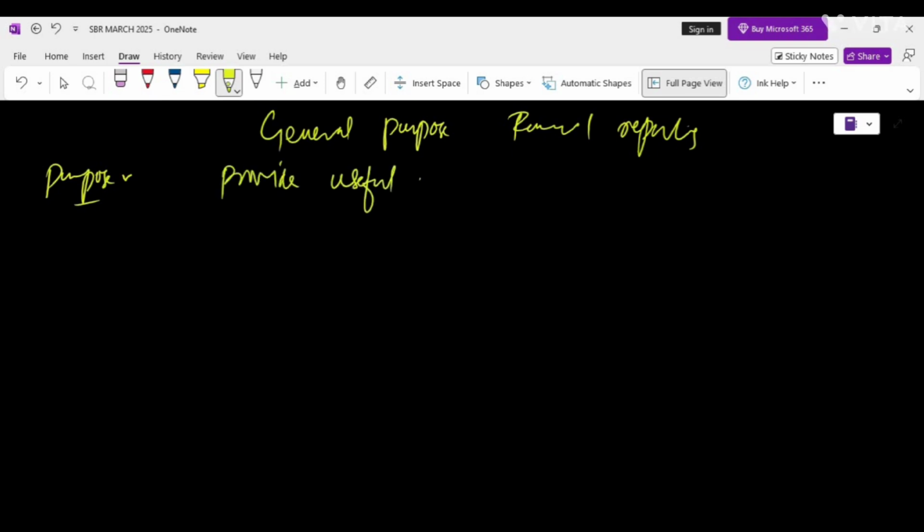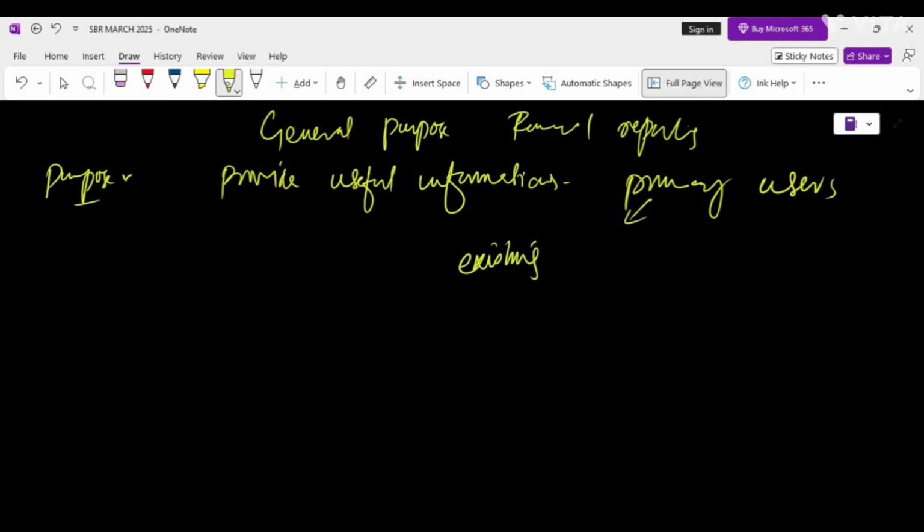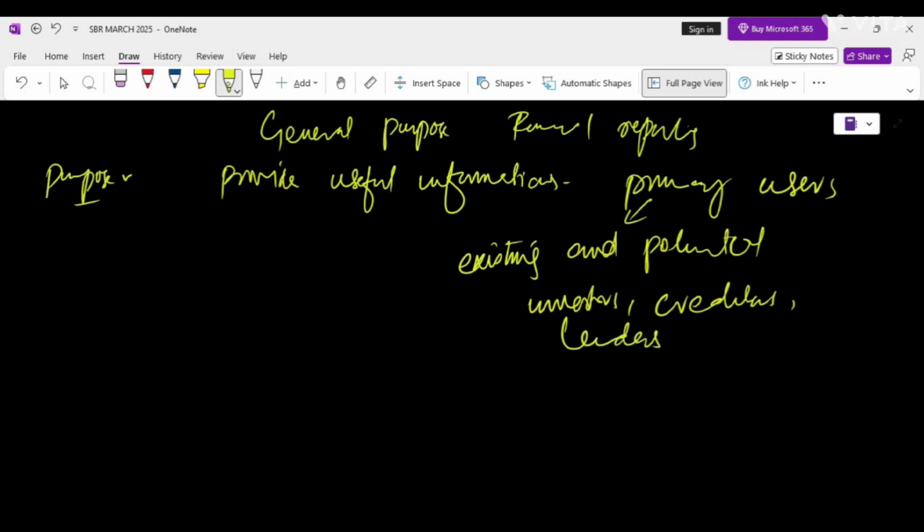And this information will be for the primary users. That might be your existing and potential investors, creditors, and lenders. So the purpose is to provide useful information to the primary user, and this information we are providing to the primary user will help